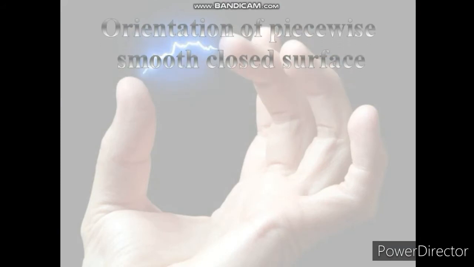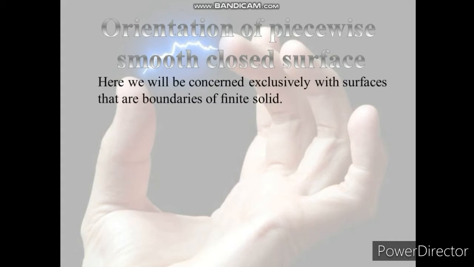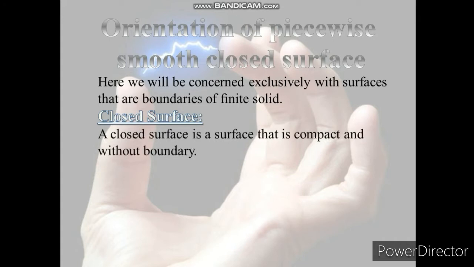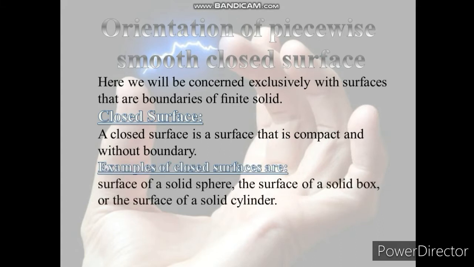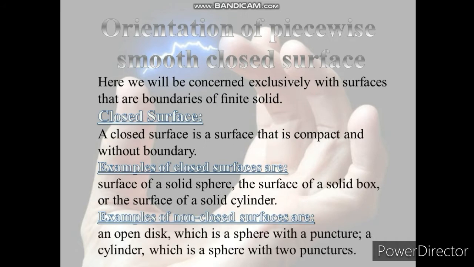Orientation of piecewise smooth closed surface. Here we will be concerned exclusively with surfaces that are boundaries of finite solids. Closed surface: a closed surface is a surface that is compact and without boundary. Examples of closed surfaces are the surface of a solid sphere, the surface of a solid box, or the surface of a solid cylinder. Examples of non-closed surfaces are an open disc, which is a sphere with a puncture, and a cylinder, which is a sphere with two punctures.